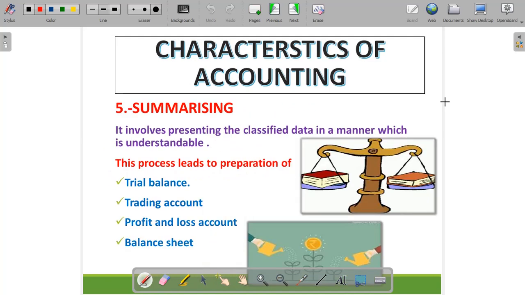Then the fifth characteristic of accounting is summarizing. What we do in this step is basically present the data in a manner in which it becomes understandable to the concerned parties or the stakeholders. In summarizing, we prepare the trial balance, the trading account, the profit and loss account, and the balance sheet. Basically, summarizing helps to find out the profitability and the financial position of the business.